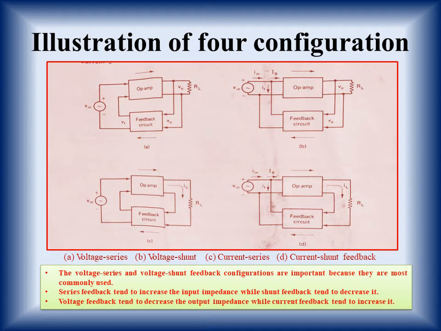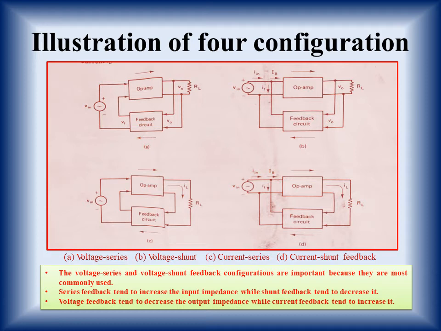Similarly, voltage feedback always tends to decrease the output impedance. Whether it is voltage series or voltage shunt, it will provide decreased output impedance, while current feedback will provide increased output impedance. So for better working of an amplifier, generally we want high input impedance and low output impedance. So first of all we will use this combination only.